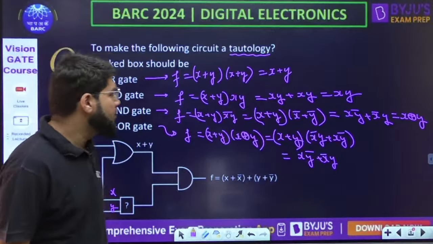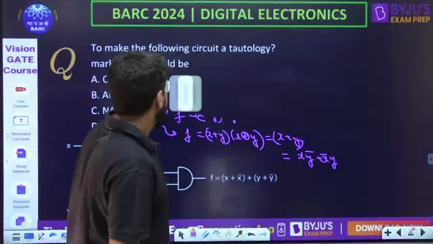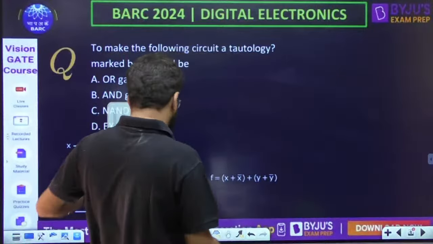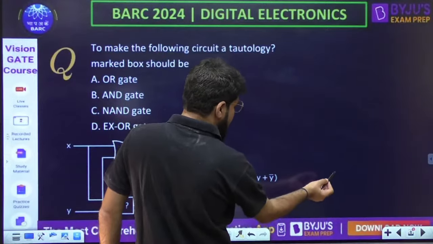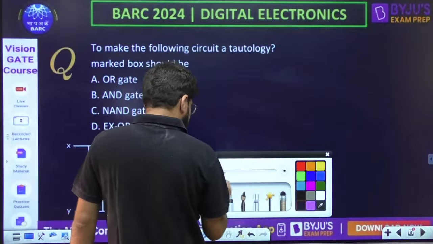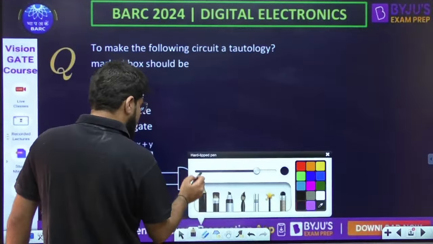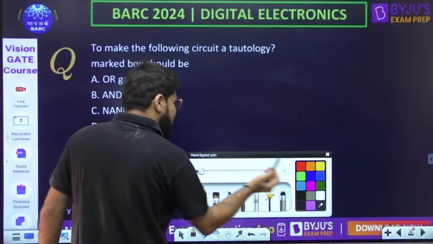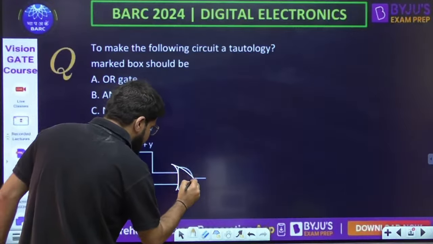There's a typo error in the question, dear. First of all, there is no point that you should be given this information, otherwise the question is by default solved. Let's remove this first. It's fine, maybe it is given, no problem, but dear, this particular gate is an OR gate.